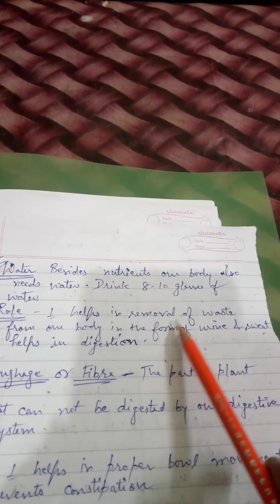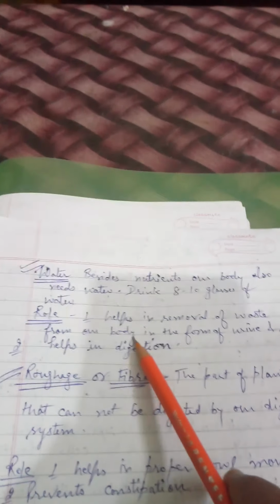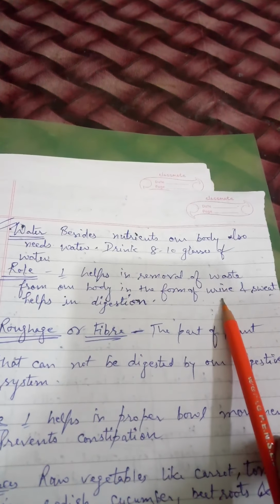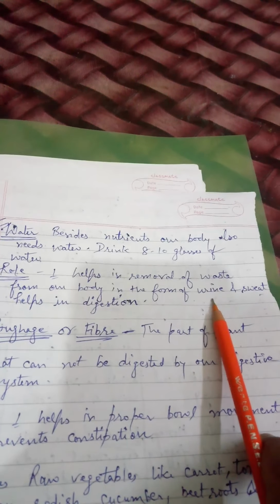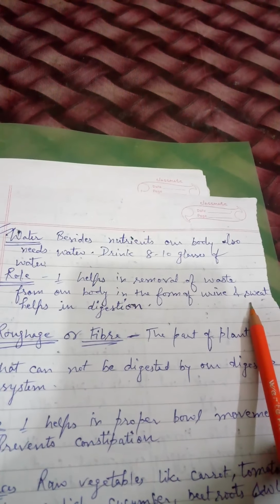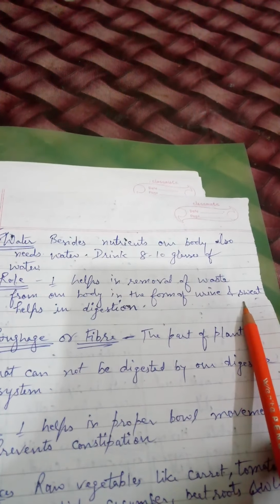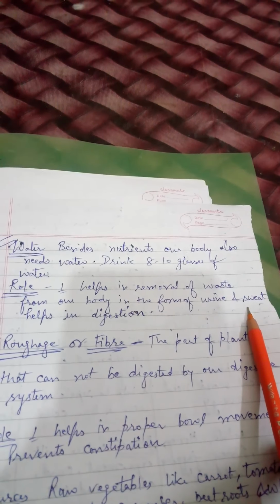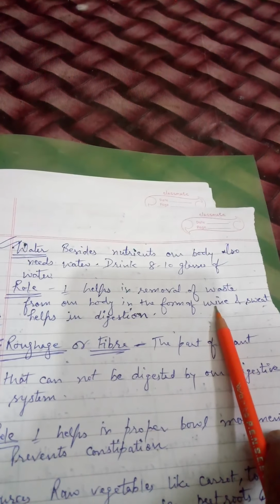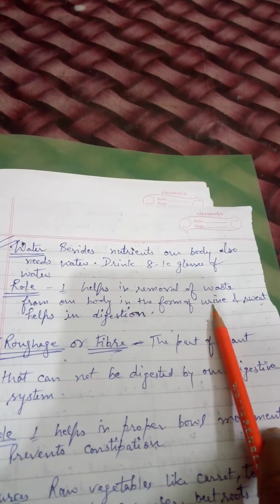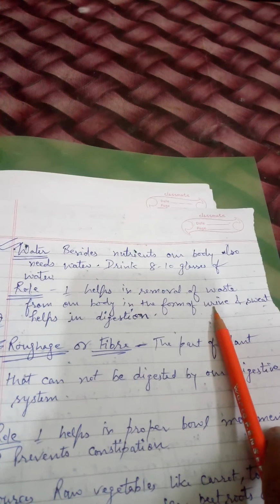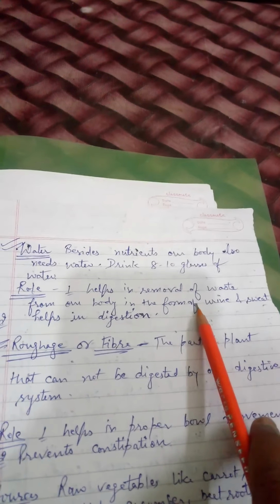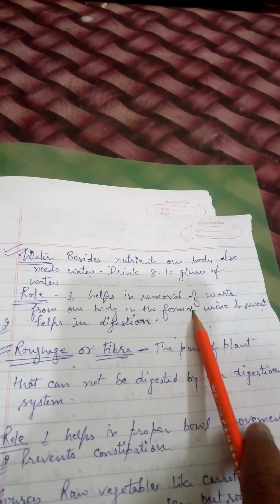Water helps in the removal of waste from our body in the form of urine and sweat. Students, in summers we normally sweat. So where does this sweat come from? The water from the skin pores comes out, gets evaporated and keeps our body cool. Secondly, in the form of urine, the water and some toxic elements come out from the body, and in this way they keep our body healthy.